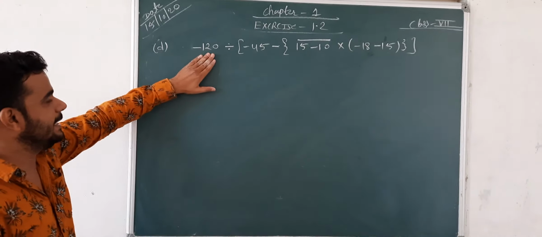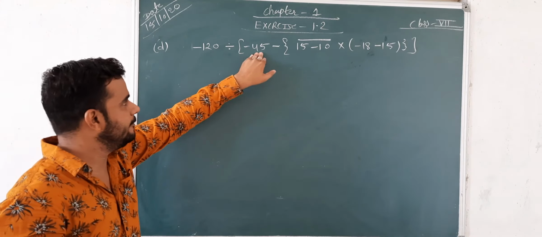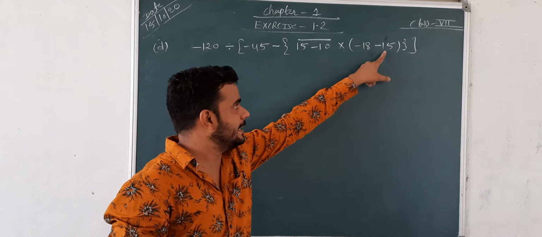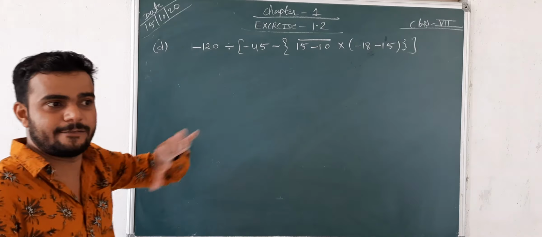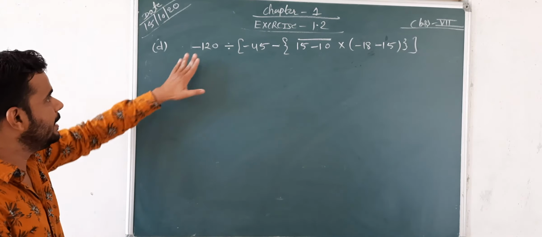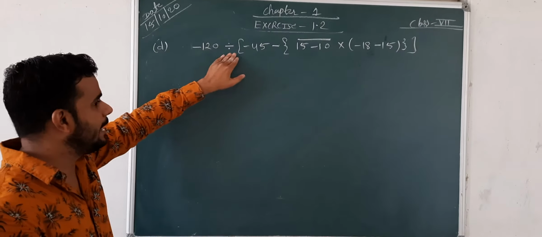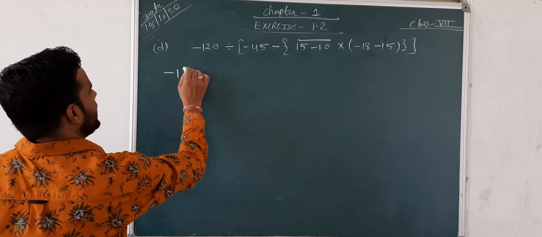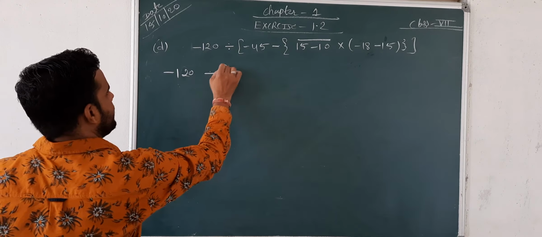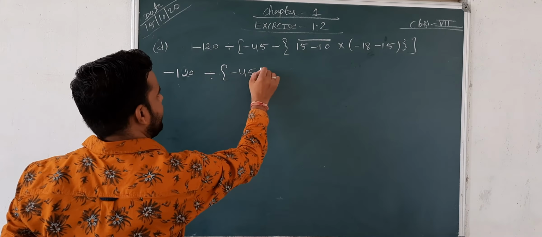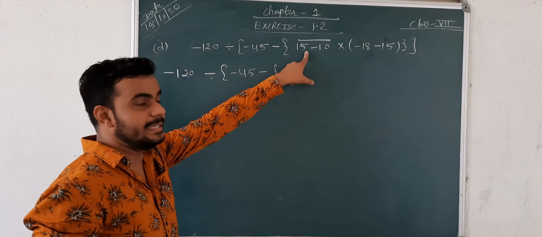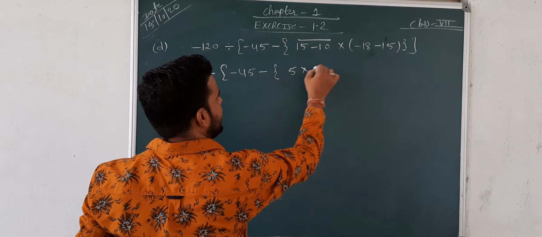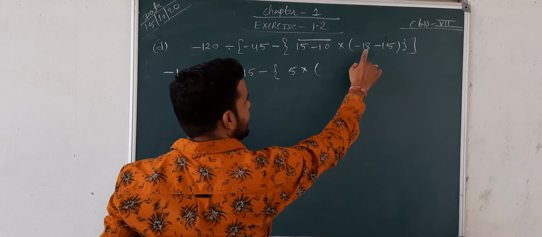Next question is negative 120 divided by bracket negative 45 minus bracket 15 minus 10 bar multiply negative 18 negative 15 bracket and this bracket. We have to solve it like this. Negative 120 divided by negative 45 minus, just see this line means bracket 15 minus 10, then 5, multiply negative 18 and negative